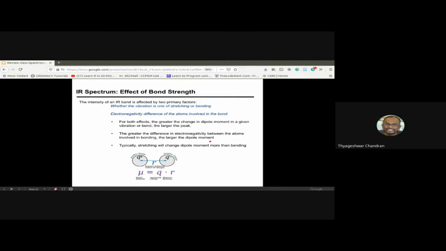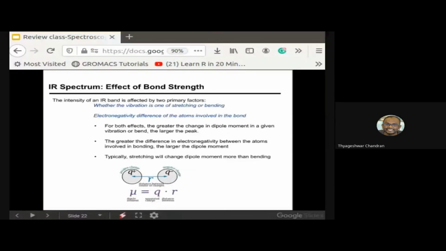Okay, this is again a rephrasing of the effect of the bond strength, depending upon the bond strength. This is an example of a dipole moment, which is equal to the separated charge times the distance. If we pull this molecule away from each other, it directly reflects the electronegativity difference.